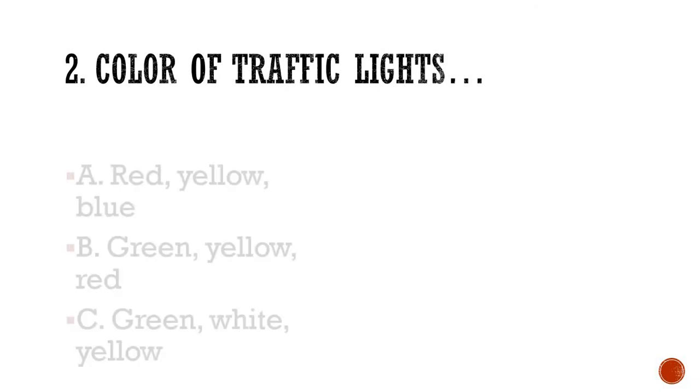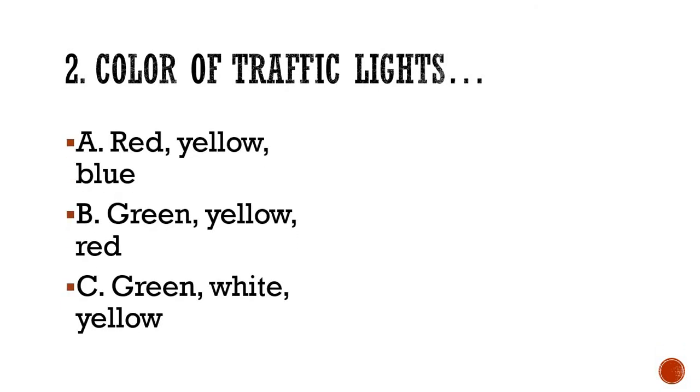Oh, this is also done a lot of times. We have solved this. Again, options might vary with the question. Let's see. Option A says red, yellow, blue. Option B says green, yellow, red. Whereas option C says green, white, yellow. So what do you think is the correct combination? There are the combinations, not a single light, isn't it?